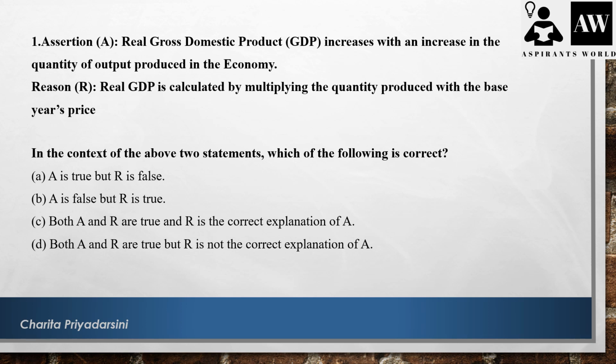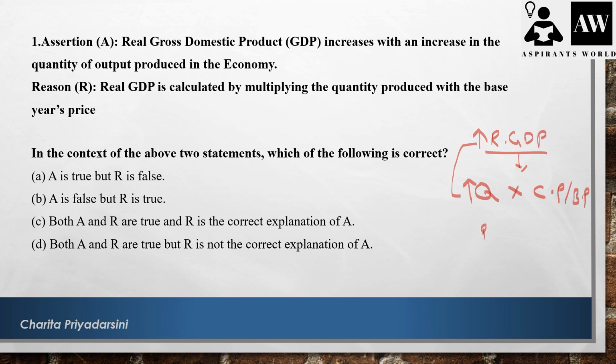So they are saying the real GDP. First, what is meant by real GDP? Real GDP is nothing but when we calculate the quantity of output produced in the economy with the constant price or the base year price, then we call it the real GDP. So they are saying the real GDP has increased just because of the increase in the quantity of output in the economy. So they are drawing a relationship between these two.